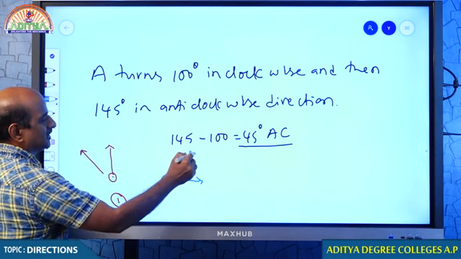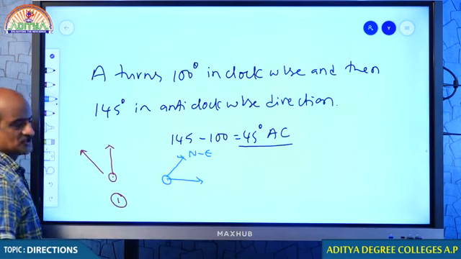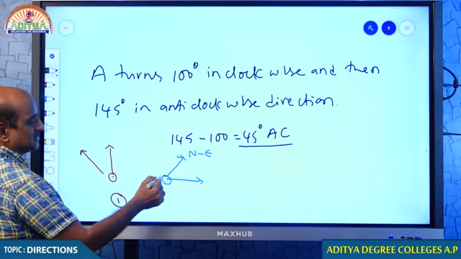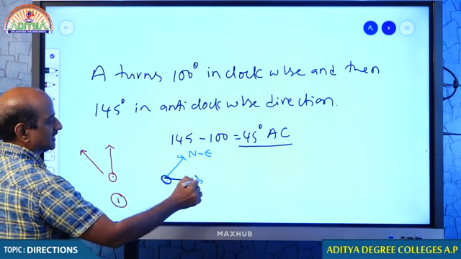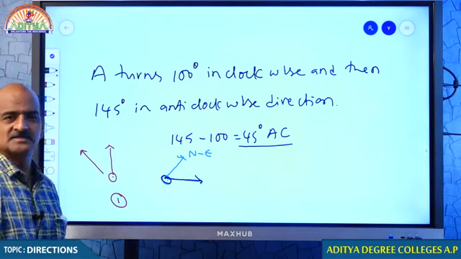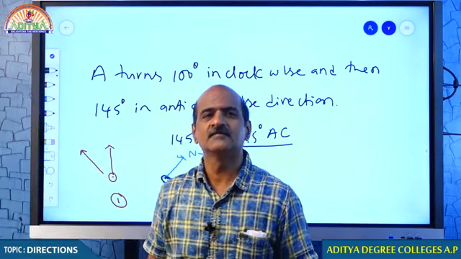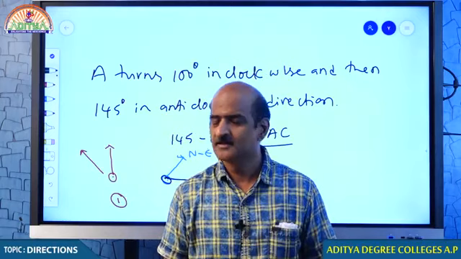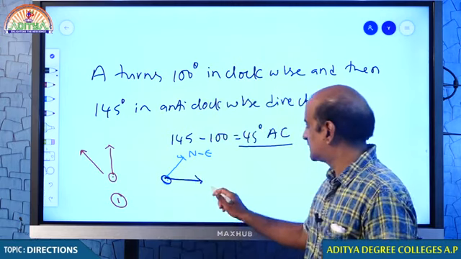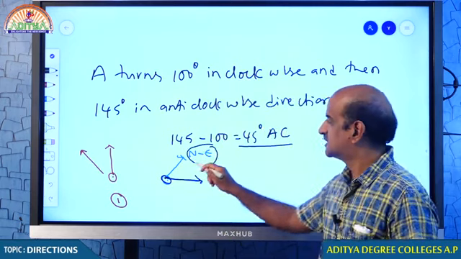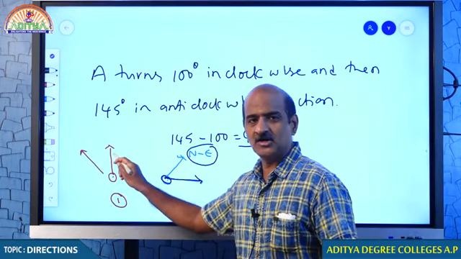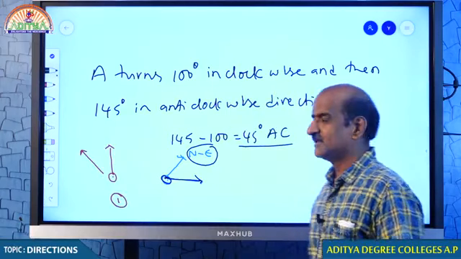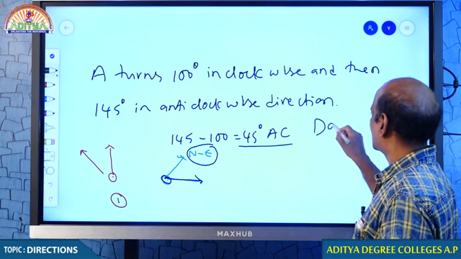So probably you might have mentioned this particular situation, which I can tell you that A is now facing northeast. In this scenario, you might have taken that the initial facing of A is east. Did I give you that A was initially facing east? I did not give you, no. If you have taken something like this, your northeast is correct. But if somebody says it is not northeast, it is northwest, my dear students, this is inadequate.